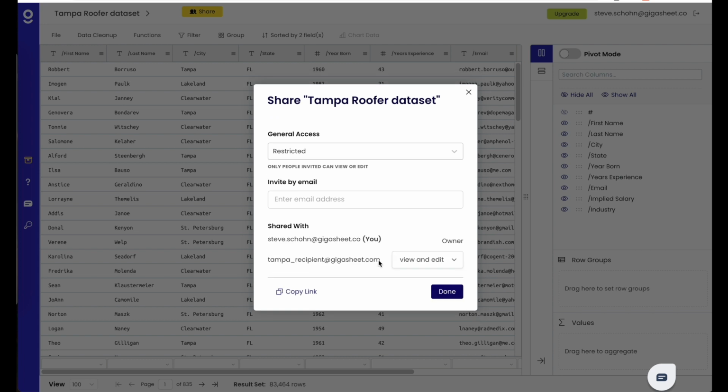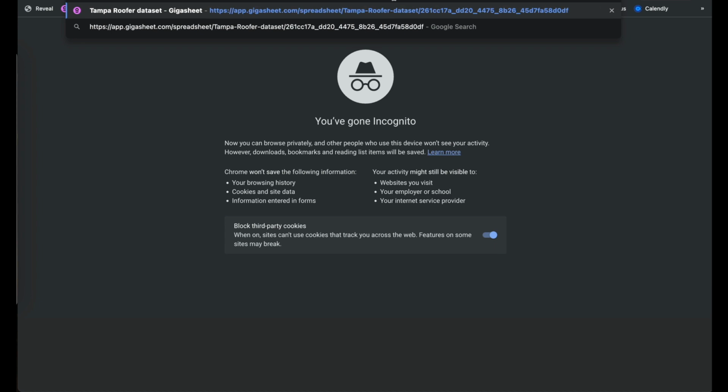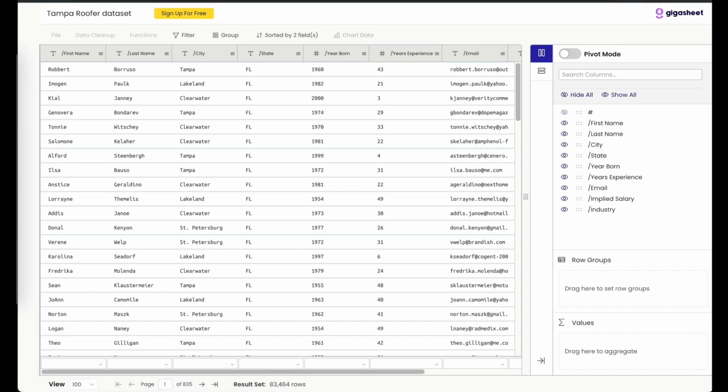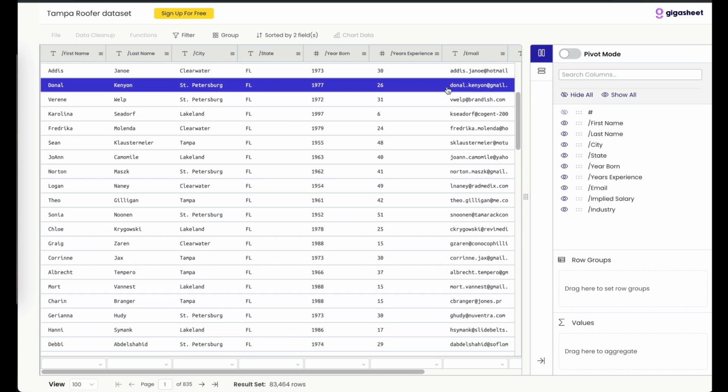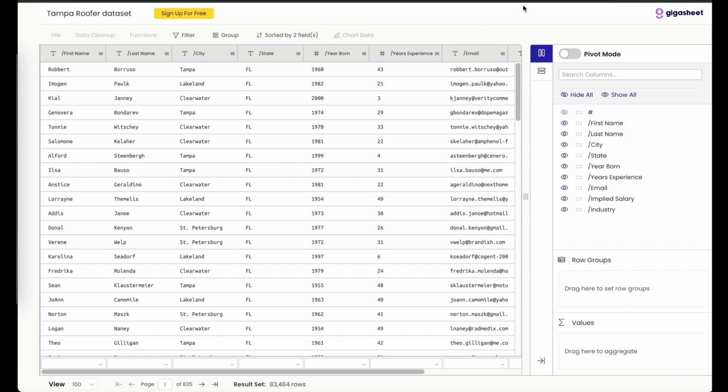But let's say that our recipient doesn't have a Gigasheet account. Crazier things have happened. In that case, we can change the access to just public and take the link and just send the link to a public dataset that anyone will be able to access. Here I'll open up an incognito window and go to it, and you'll see exactly what that person will see. Specifically, they'll see this. You'll see that I'm not signed in. I'm getting requested to sign up for free, which you can do, of course. But they do have full access to those 83,464 rows. Without any sort of authentication, they can immediately take advantage and look through this data set.